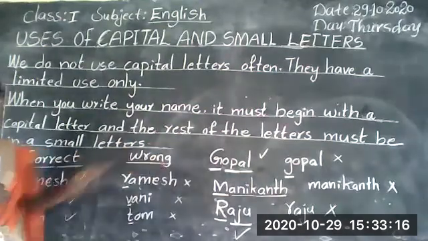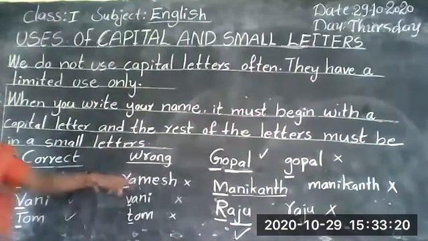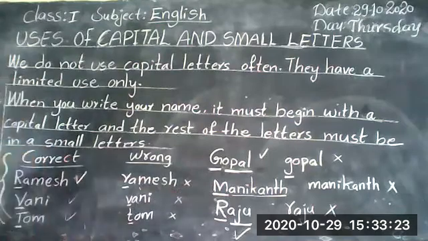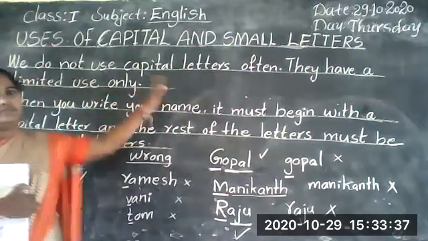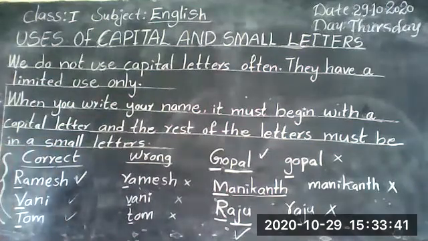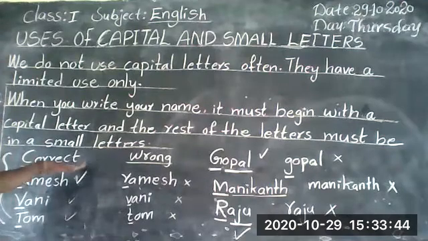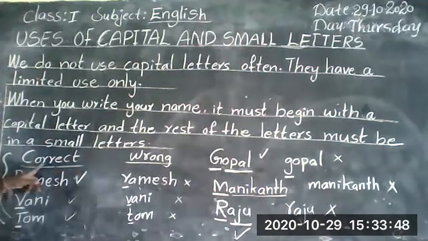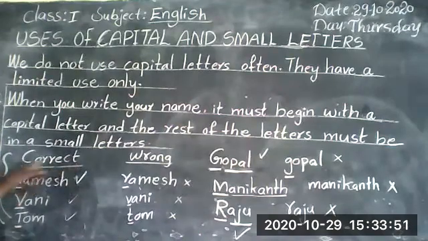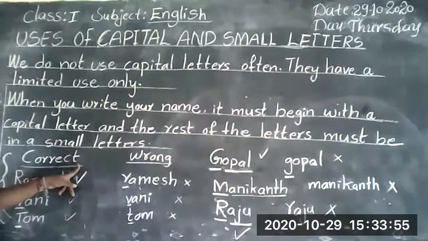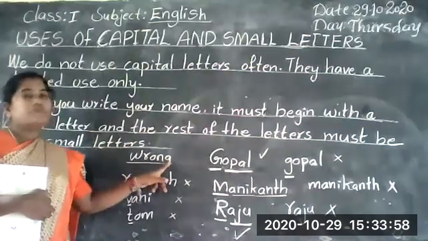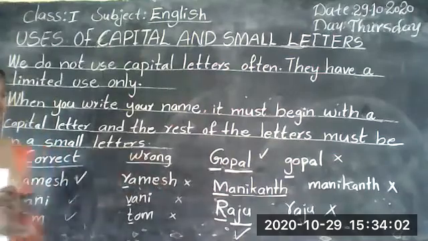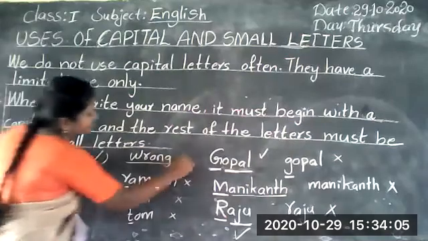What is correct and what is wrong? Ramesh, this is correct. This is wrong. Write only these three names in your notes. Don't write this one at all. Correct, C-O-R-R-E-C-T. Wrong, W-R-O-N-G.